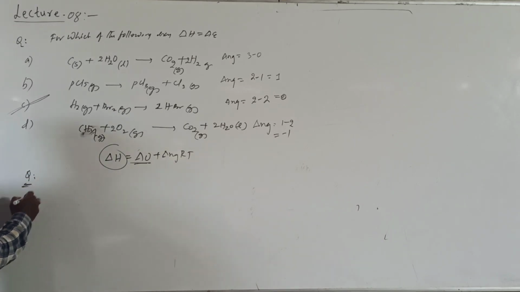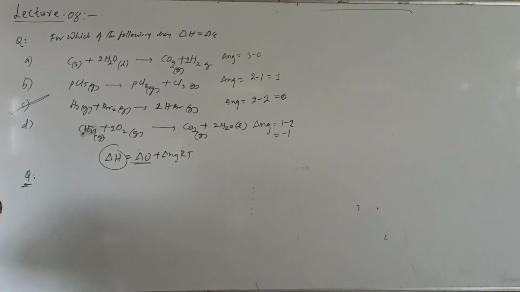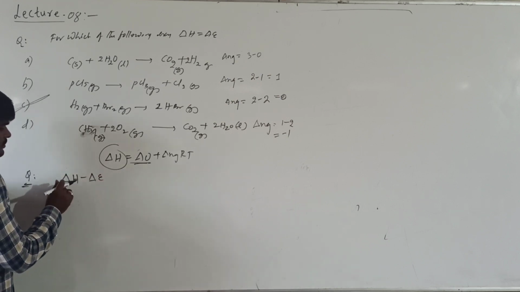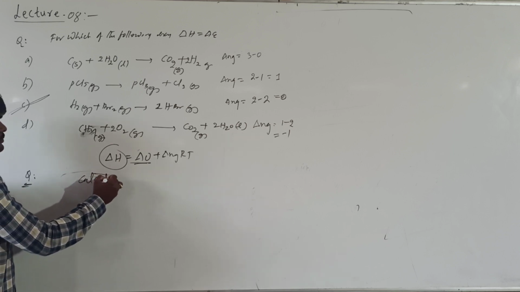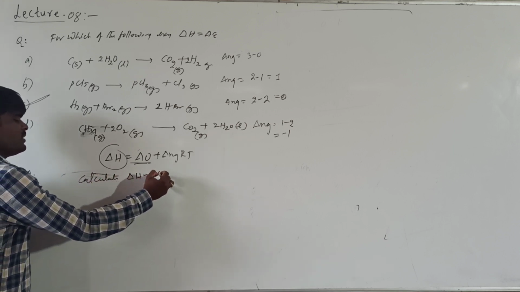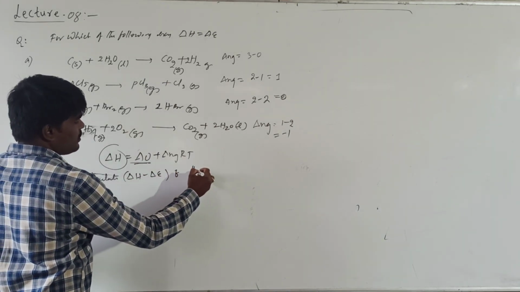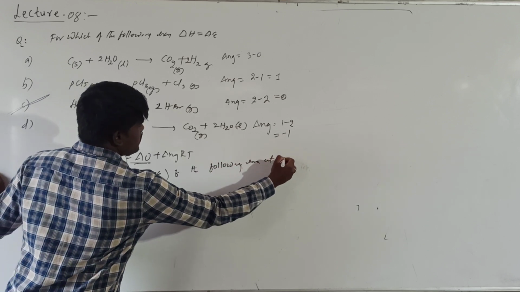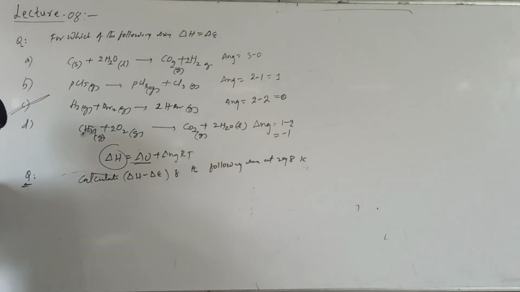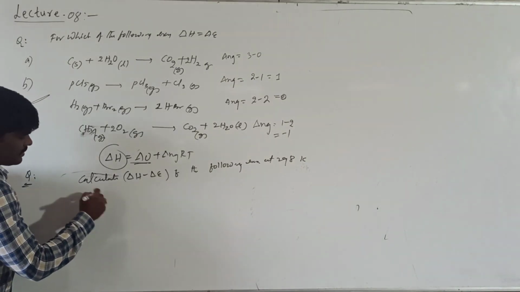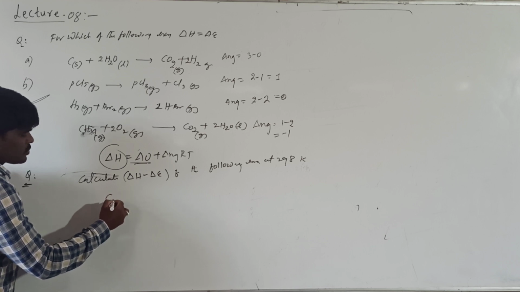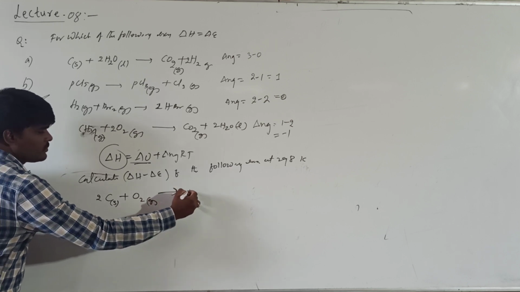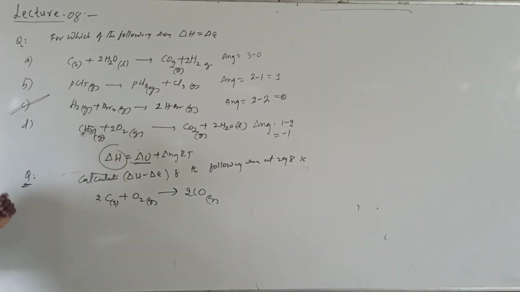Let me give you one more problem based on this in order to have an understanding. Calculate delta H minus delta E of the following reaction at 298 Kelvin. The reaction given is: 2 moles of solid carbon react with 1 mole of oxygen gas to form 2 moles of carbon monoxide gas. This is the equation given.